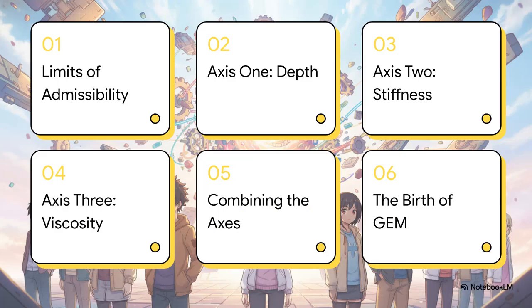Here is our roadmap for today. We'll start with the limits of admissibility. Then we'll break down our 3 new axes: depth, stiffness, and viscosity. After that, we'll see what happens when we combine them. And finally, we'll arrive at the true birth of GEM.